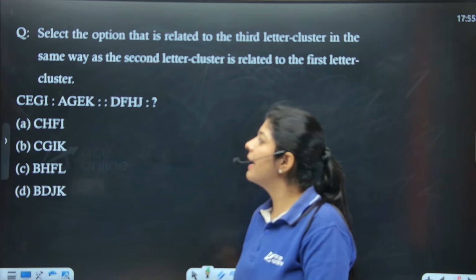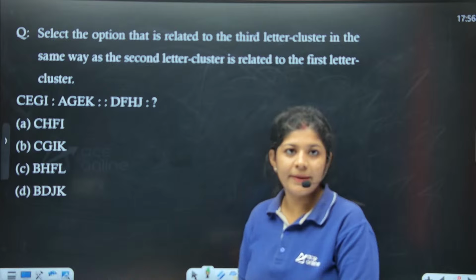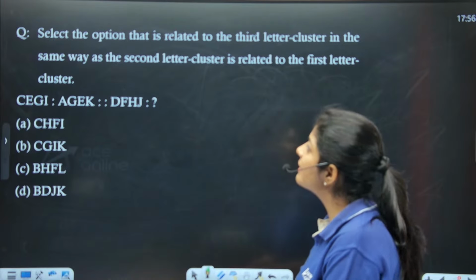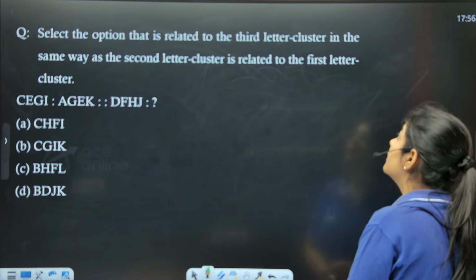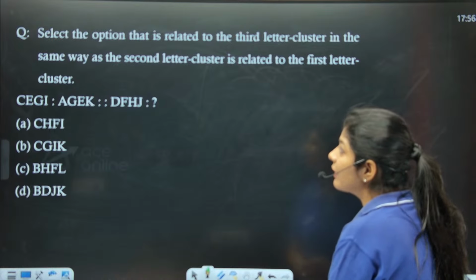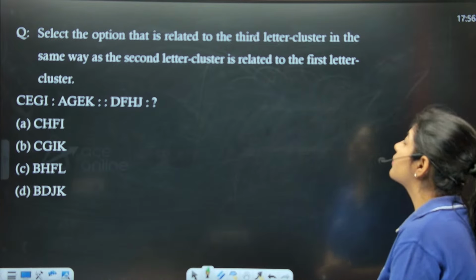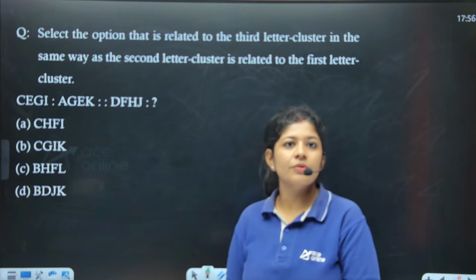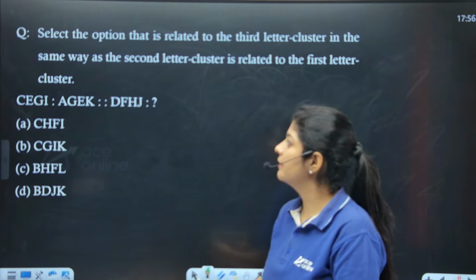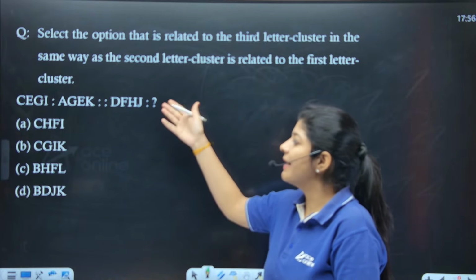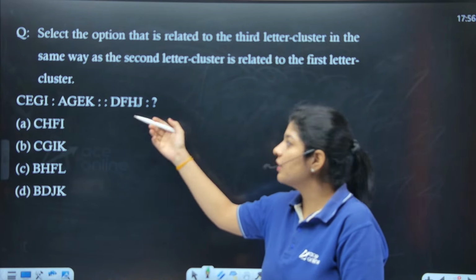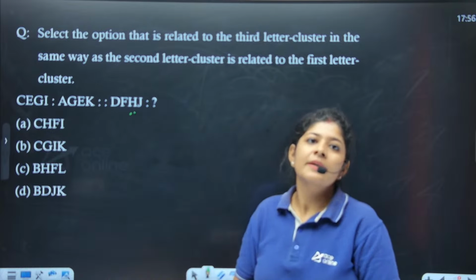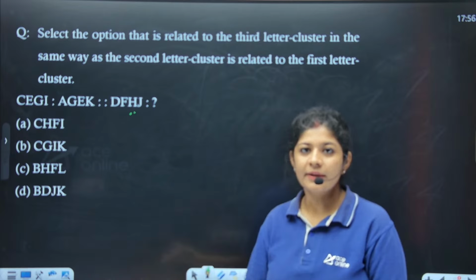So here we are having the analogy with the alphabets. So the question is saying that select the word that is related to the third letter cluster in the same way as the second letter cluster is related to the first letter cluster. So what you need to do, you need to find out the logic first. As you got the logic or the relation, you need to apply the same one over here. Yes, antonyms and the opposite are the same.